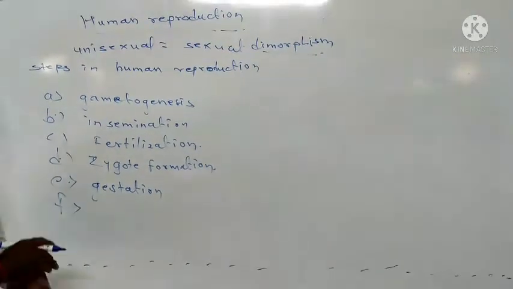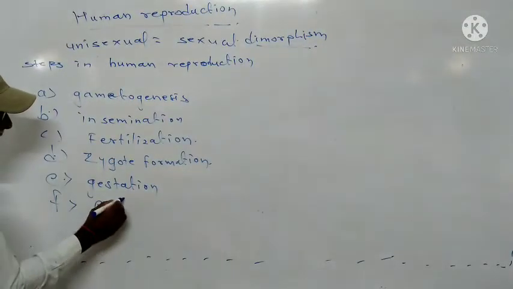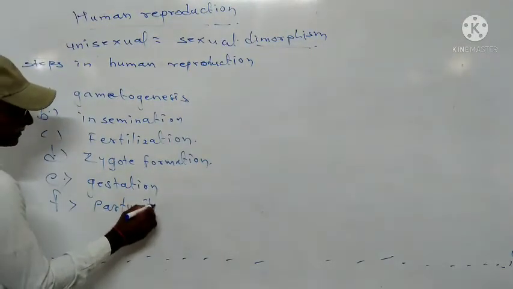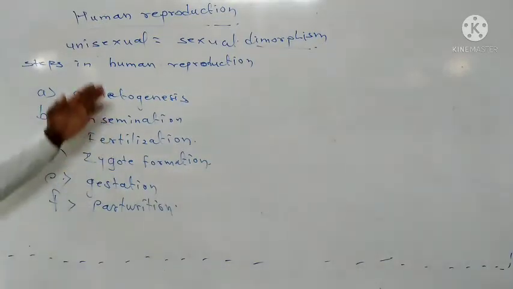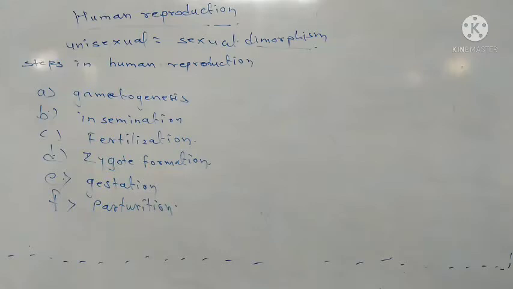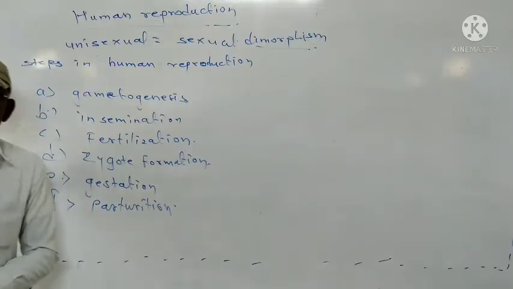And after that the next step is parturition. These are the main steps in human reproduction, in which the first step is gametogenesis.